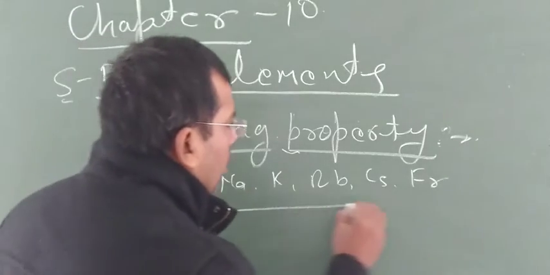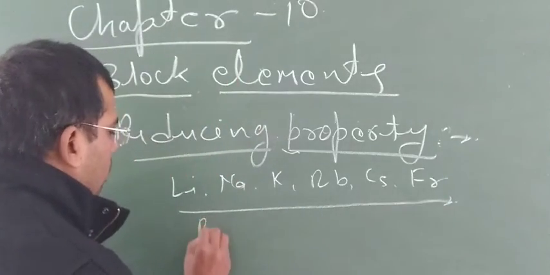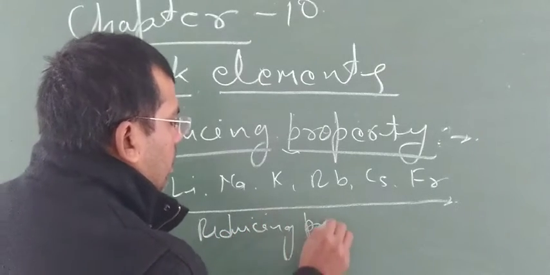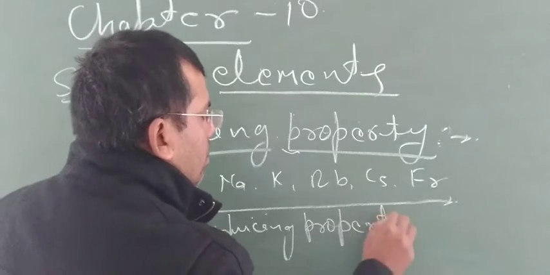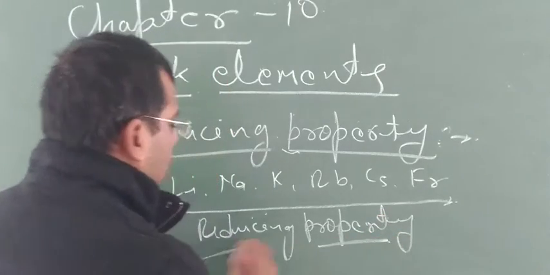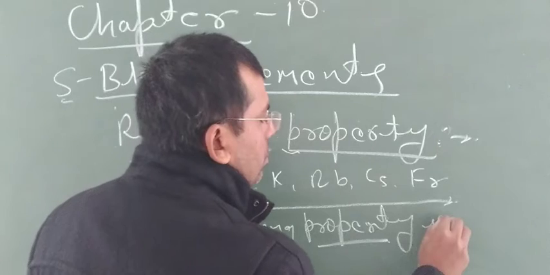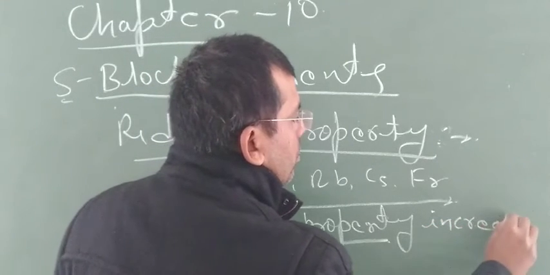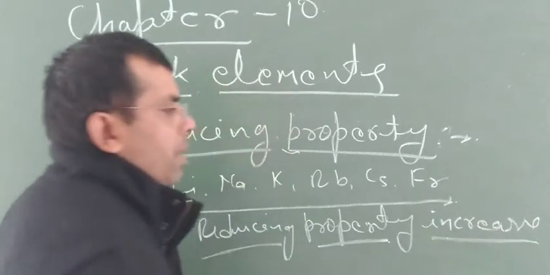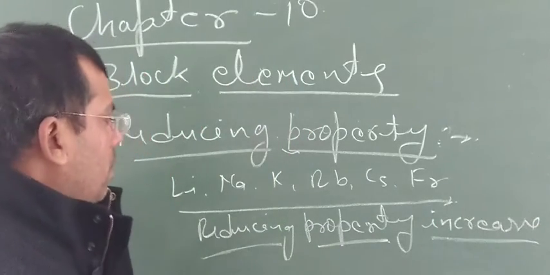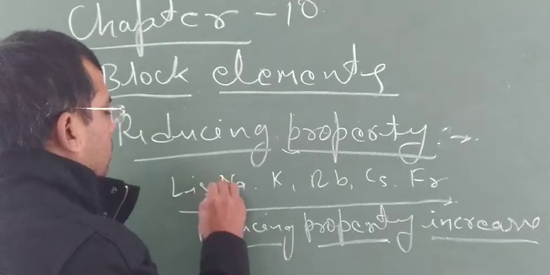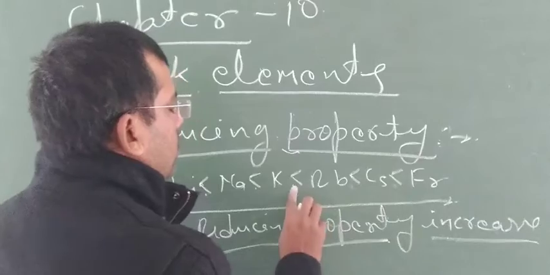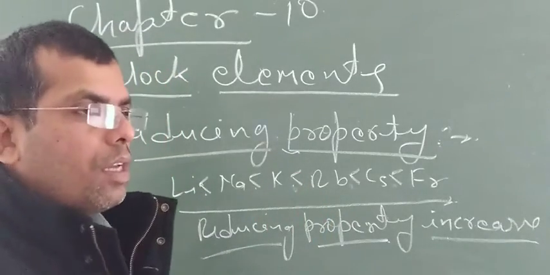So the reducing property increases like this.